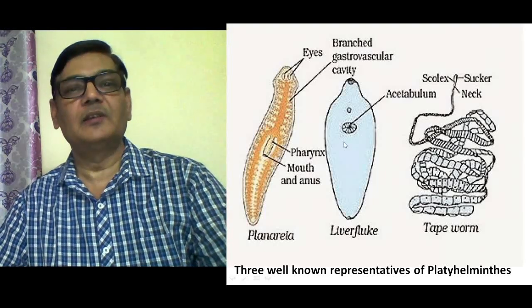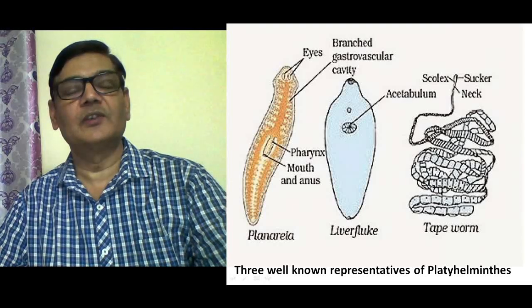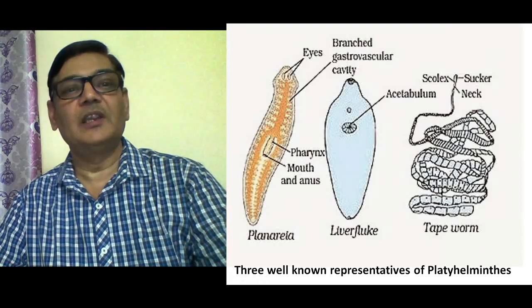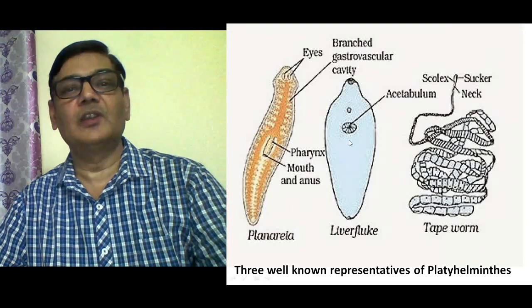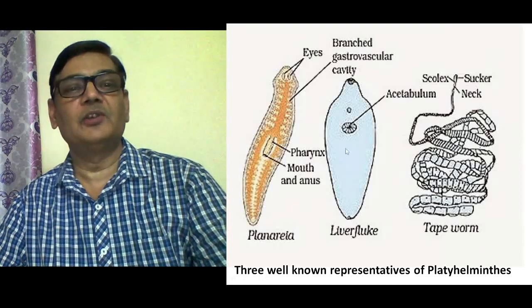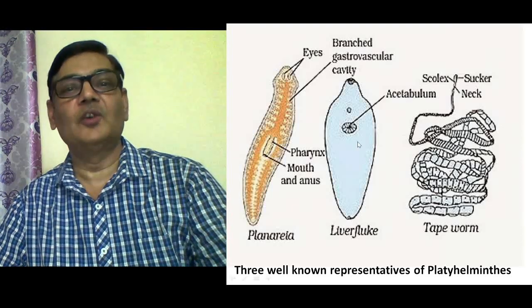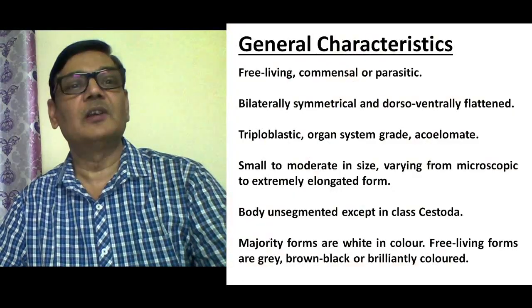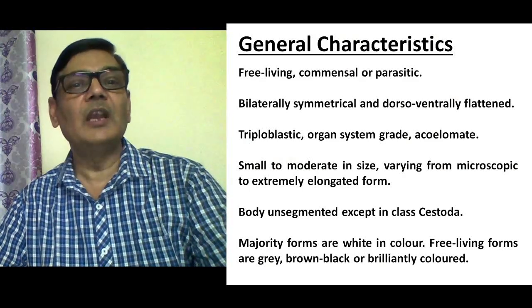But you will find that the animals of platyhelminths are more advanced than cnidarians, because cnidarians are diploblastic and these animals are triploblastic. They have several other features which show advancement in comparison to the cnidarians or ctenophores. So let us see the important or general characteristics of animals of this phylum.